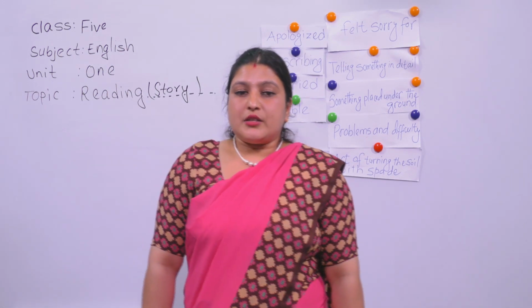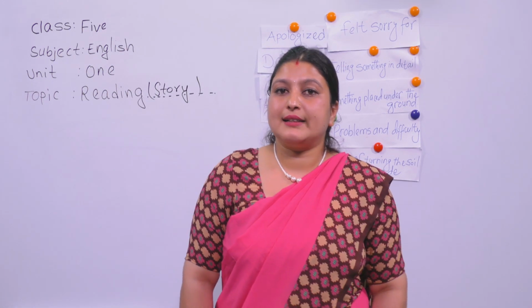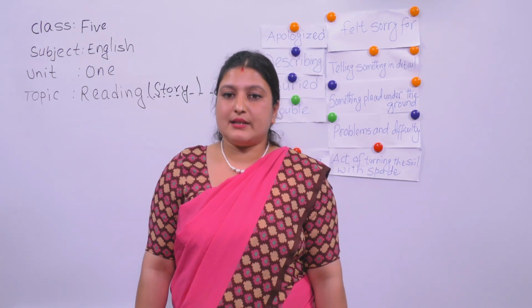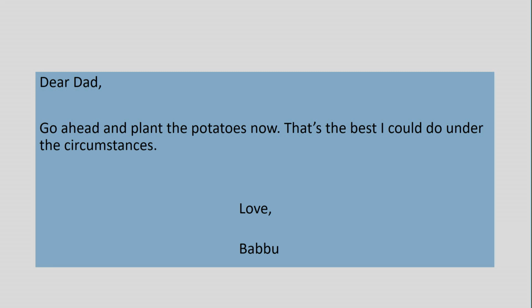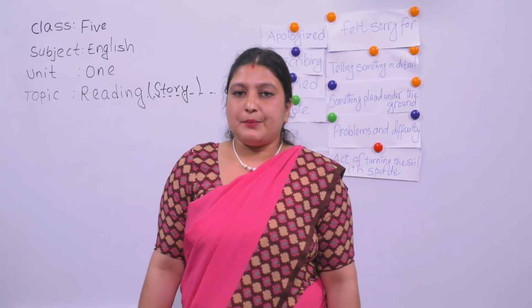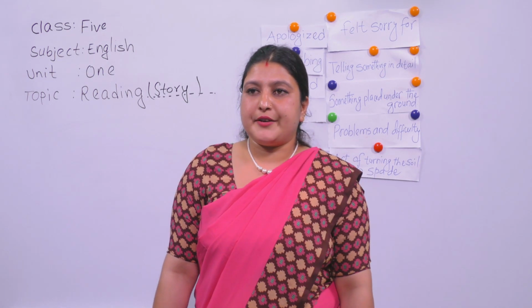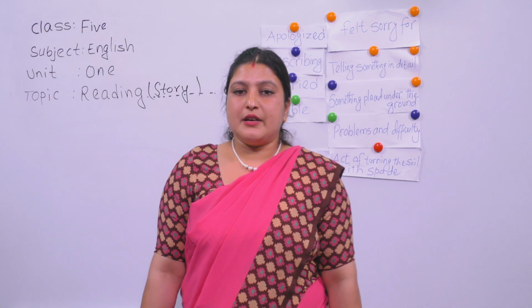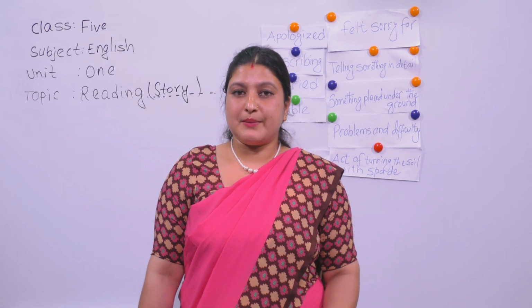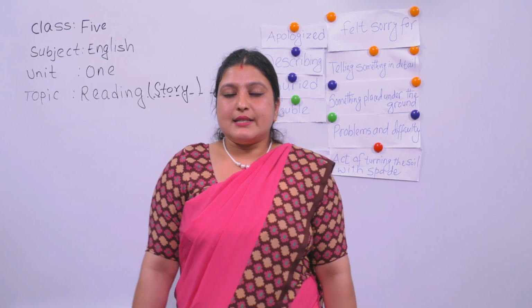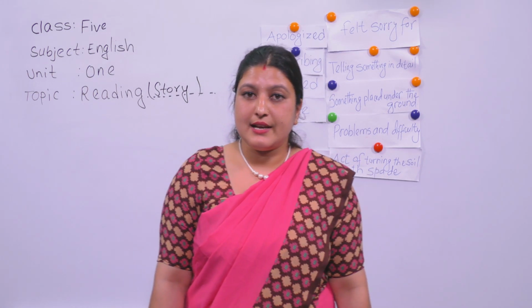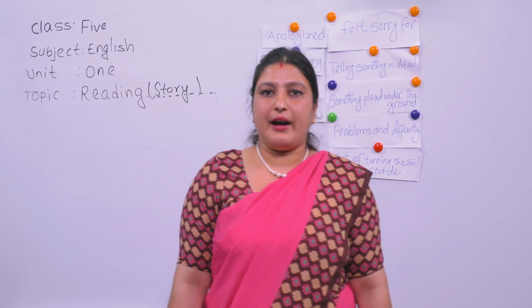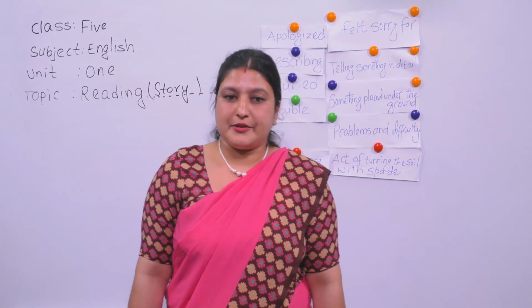So he also makes his father clear that that's what he could do under the circumstances. It means he was in prison, he couldn't come out easily from the prison. It was the law to stay in the prison until the punishment ends. So he tells his father that he couldn't come out from the prison easily, but he helped his father in order to plant the potato.